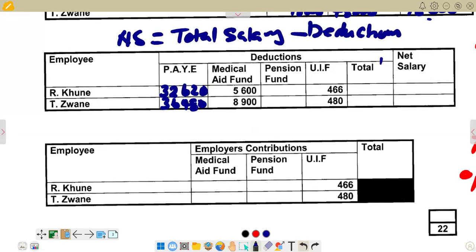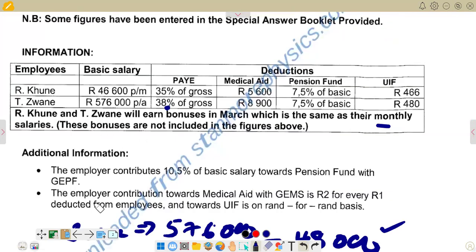36,480. So this is the amount that we have there. So the next one is pension fund. So we go there and try to see the instruction for pension funds. We come back there. Pension funds, we are given here saying 7.5% of basic salary. So basic salary is the one that we are given here. So we can just multiply it here, we start with Kune, 7.5%.